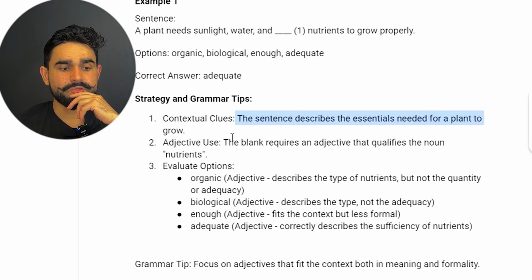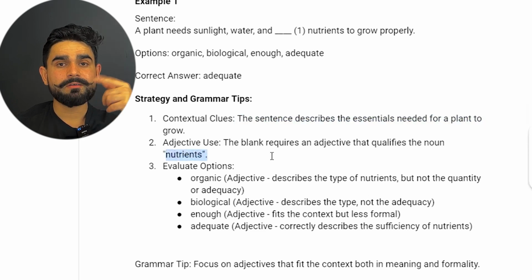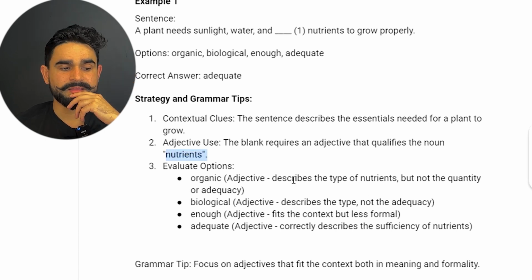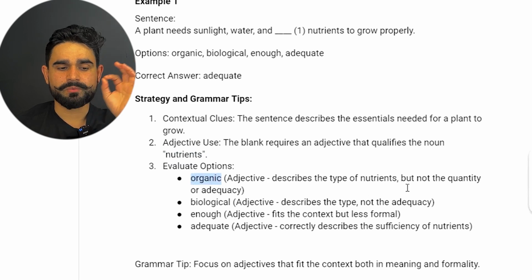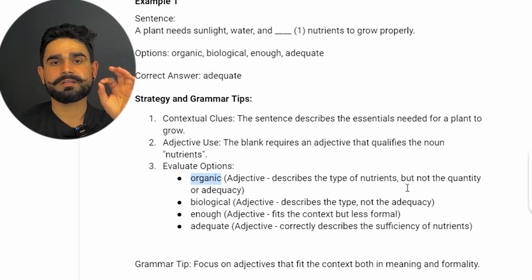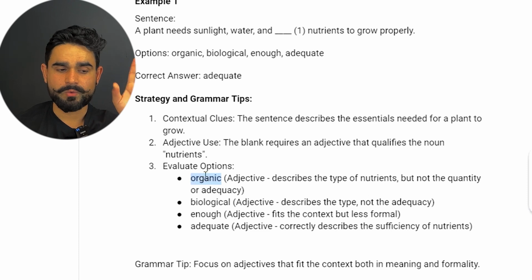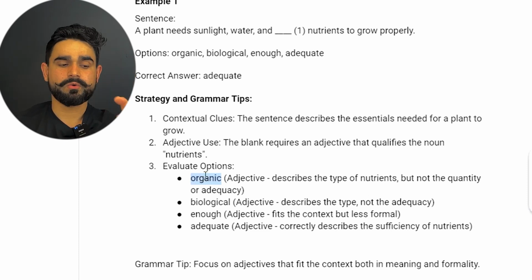The blank requires an adjective to describe the noun, since nutrients is the noun. To evaluate our options we used the elimination method, and here is why adequate is correct. Organic is an adjective that describes the type of nutrients but not the quantity. We're looking here for the quantity. So organic describes the type but not the quantity, so that's why we eliminate organic.